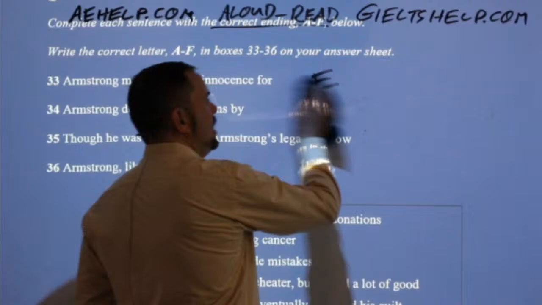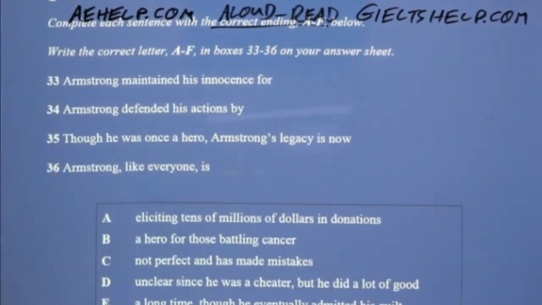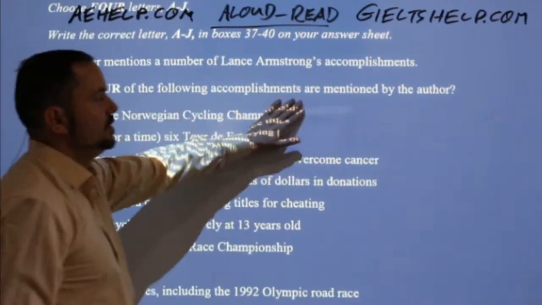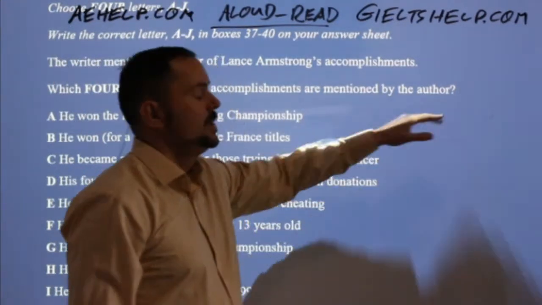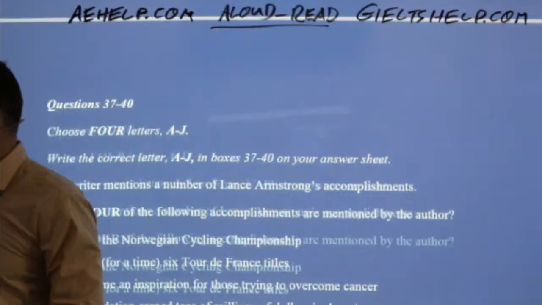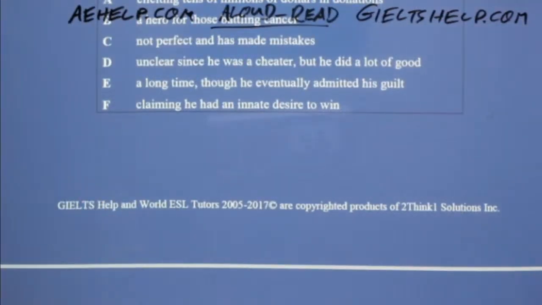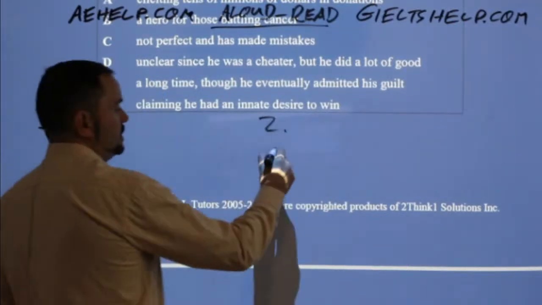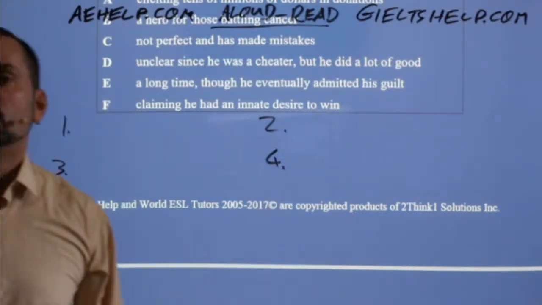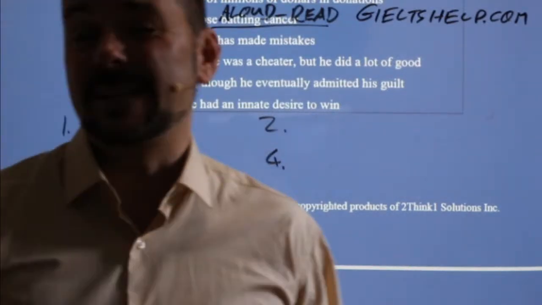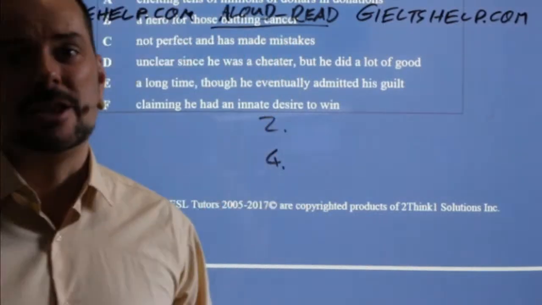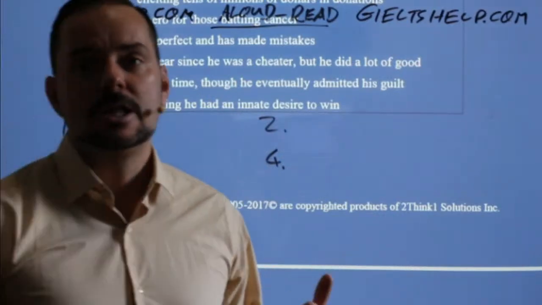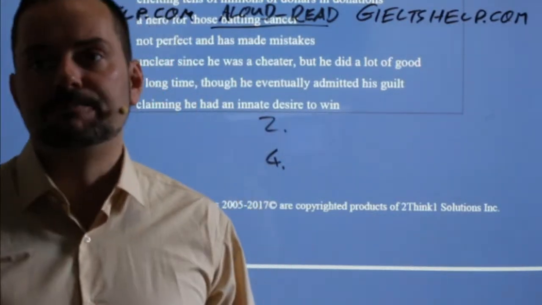Good. Now we have one last question type coming up, and that one is here. Which four of the following accomplishments are mentioned by the author? So before we pick these, let's see which ones you remember. So list for me 4 accomplishments of Lance Armstrong. What are 4 of his accomplishments that you can remember? And then I bet when we have those in mind, we can find them, because it's really hard. There's 10 choices, right? So rather than just trying to search those 10 choices, I think it's better to actually think of his accomplishments. So what are his accomplishments?